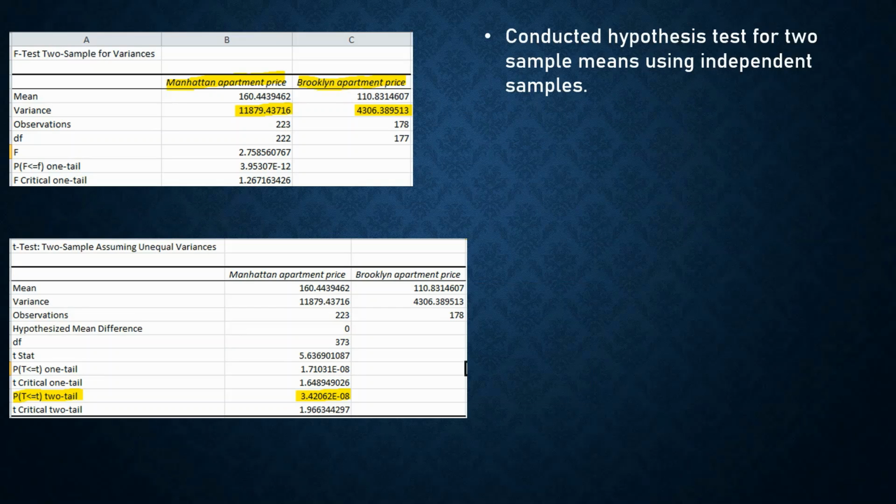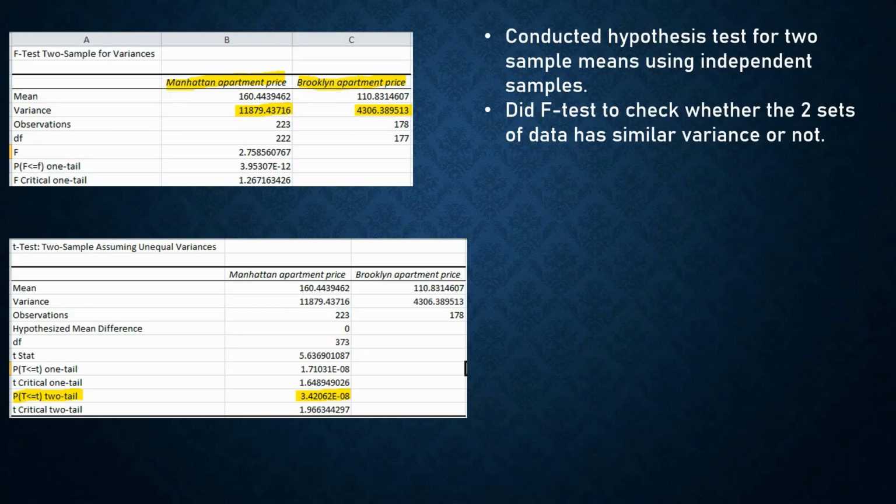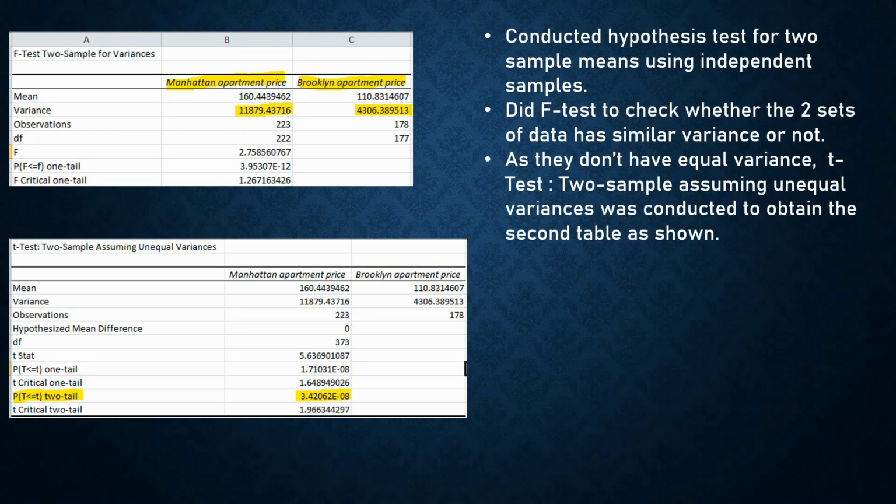Here are the tables. We have conducted hypothesis tests for 2 sample means using independent samples in Excel, and we have done an F-test to check whether or not these two sets of data, which are the prices of apartments in Brooklyn and Manhattan, have similar variance or not.